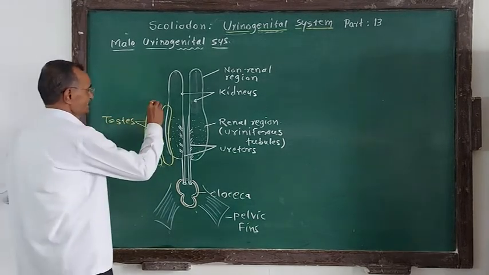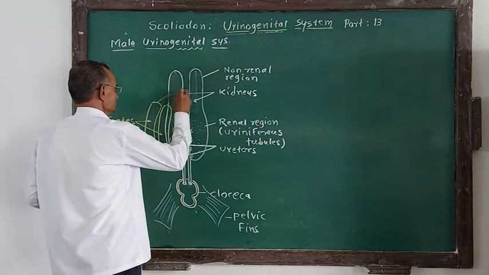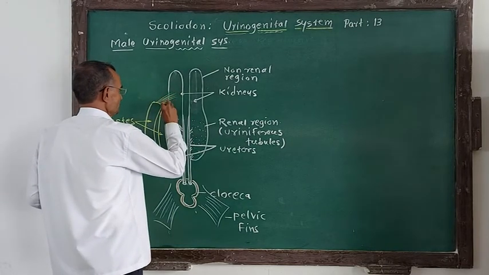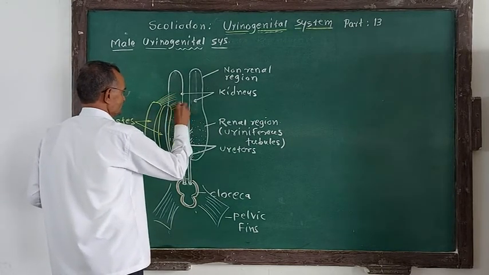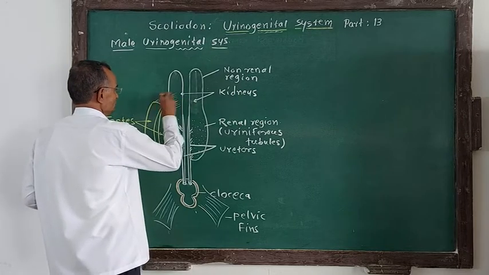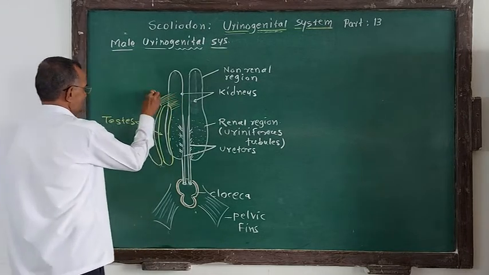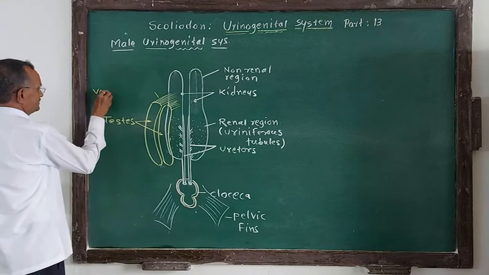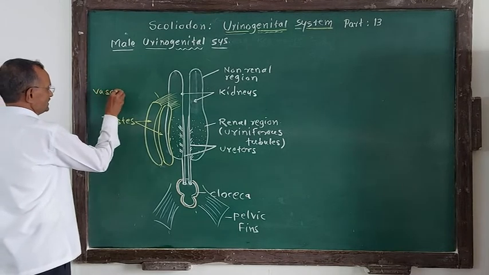Now from the testes arise a number of vasa efferentia, minute tubules like this, from both of the testes. These are called vasa efferentia. They are very minute.